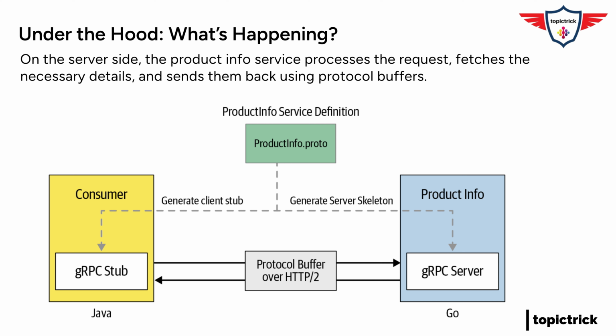Got it. And then it goes zooming down that HTTP2 superhighway. You got it. On the server side, the product info service receives this request, unpacks it, and uses its logic to fetch those shoe details. Okay, so far so good. Then it packages that info back up again using protocol buffers and sends it back to the client.